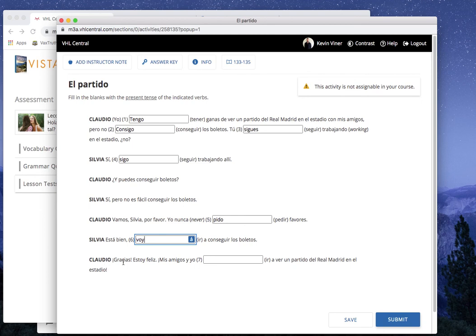And finally, Claudia dice, gracias, estoy feliz. Mis amigos y yo, careful here, so mis amigos y yo, ir a ver un partido de Real Madrid en el estadio. Pause. And we're back. Vamos. Right, we're going to see a Real Madrid match in the stadium.